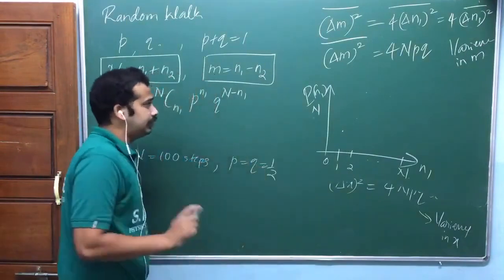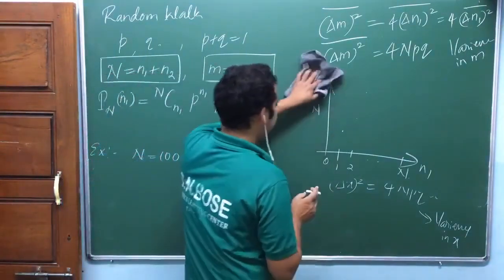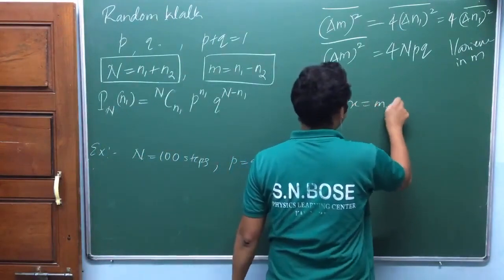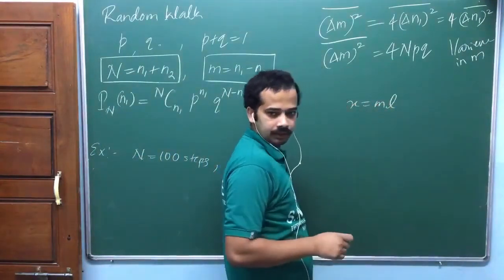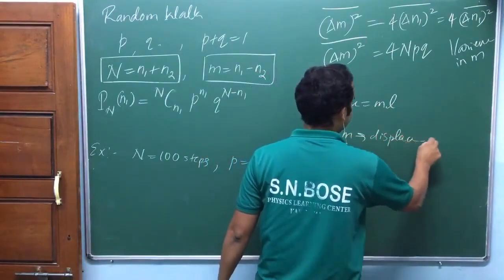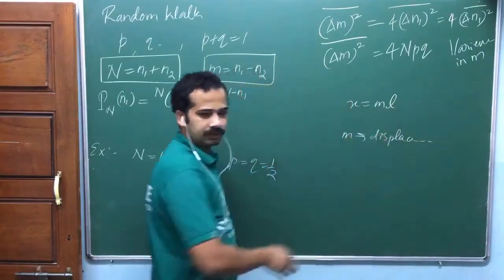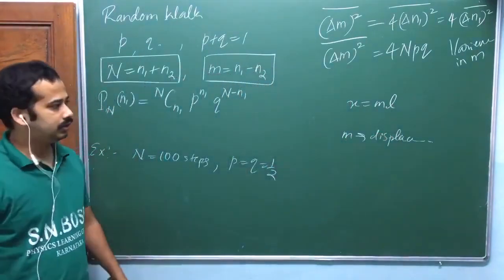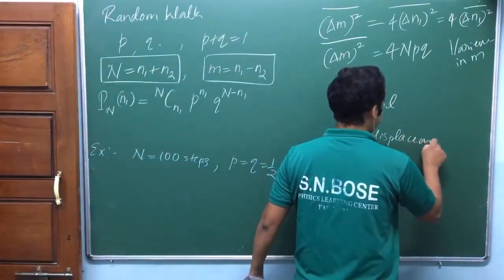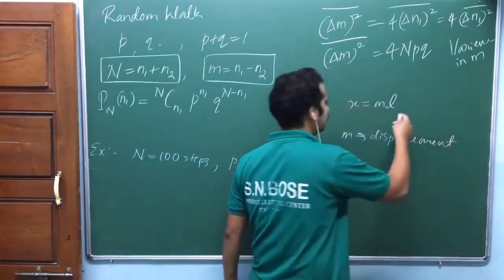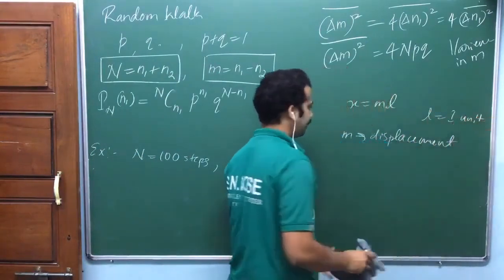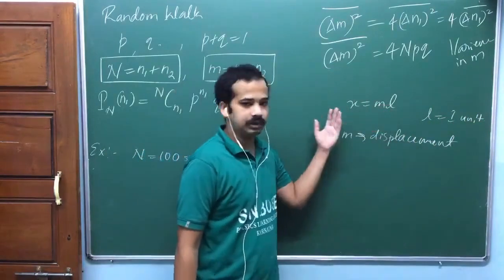One thing that you need to remember, note: sometimes x is equal to m into L. This is displacement, am I right? But sometimes they call m as displacement. Because this L is the same, isn't it, once we fix that one. For L equal to 1 unit, then m itself is x, am I right?